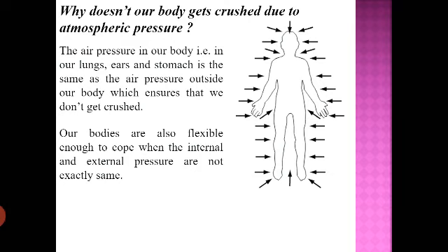Even if some pressure change comes, meaning the outer pressure increases or decreases, those variations can be adjusted by the body. So our body is quite flexible, and within some limits we can adjust our body pressure and tolerate that external pressure.